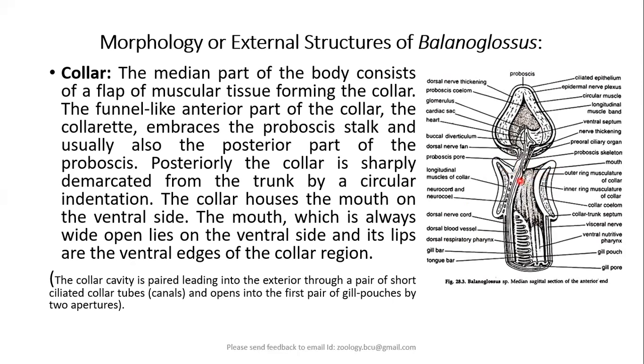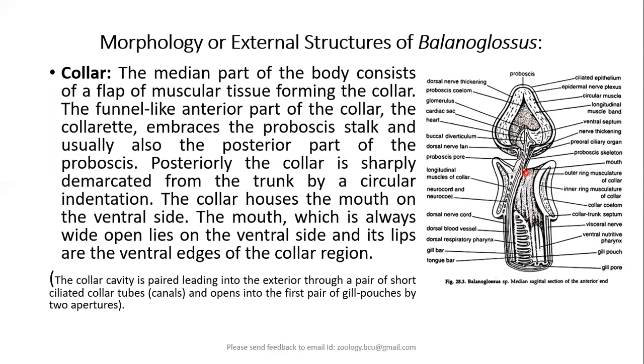Just like around your neck, you will be having the collar in the shirt. Similarly, we have collarette, which embraces the proboscis stalk. So your shirt collar will be embracing your neck region similarly.